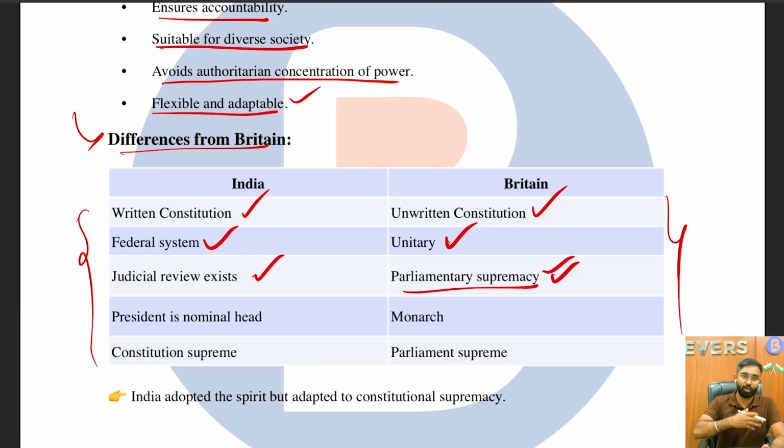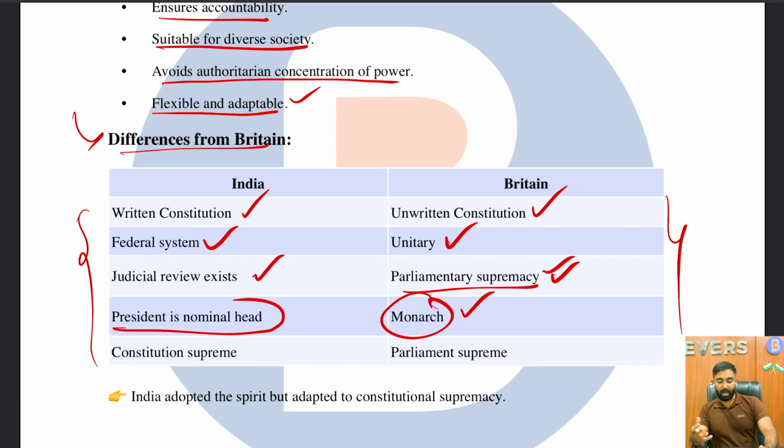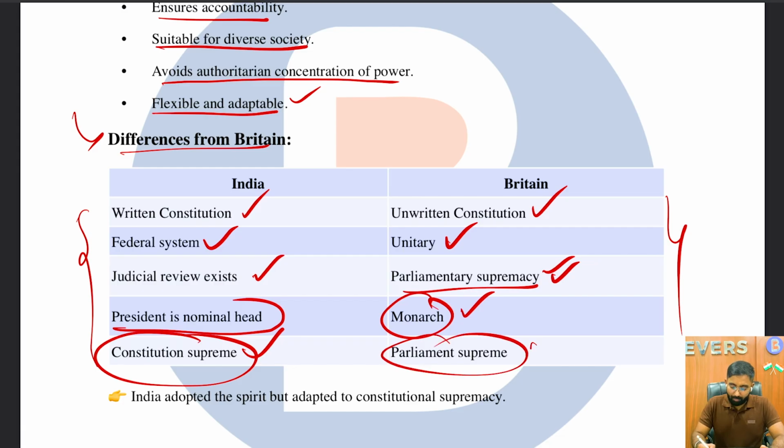Like parliament is sovereign, right? In India, the president is nominal head, and in Britain we don't have a president, but we have a monarch as the supreme head. In India, the constitution is supreme, and in Britain the parliament is supreme. Another important point: is parliament in India sovereign? The answer is no. The parliament is not sovereign in India, but the parliament is sovereign in Britain, right?